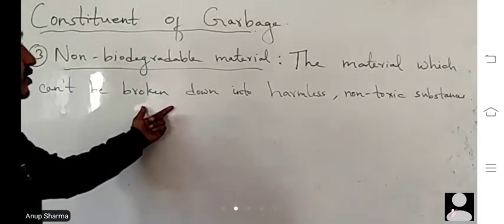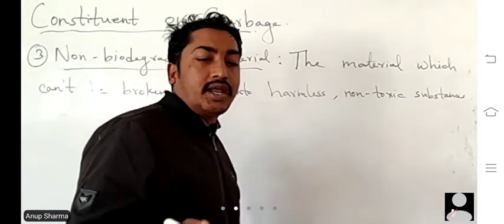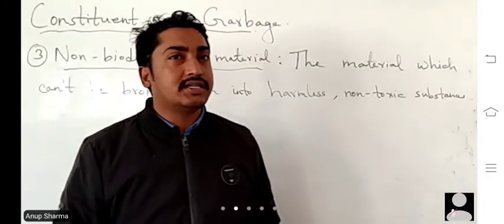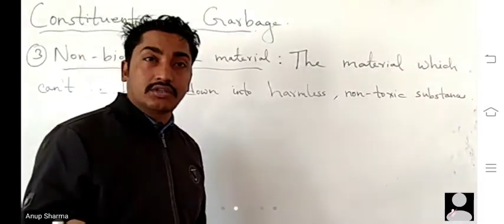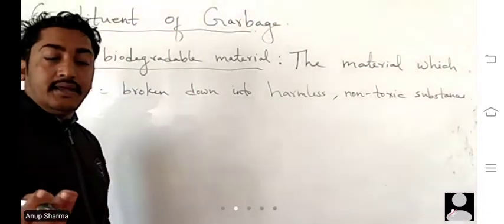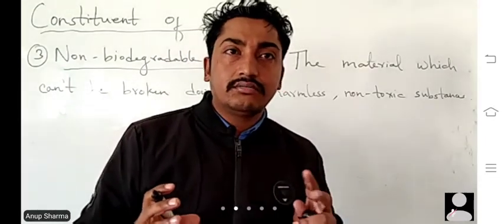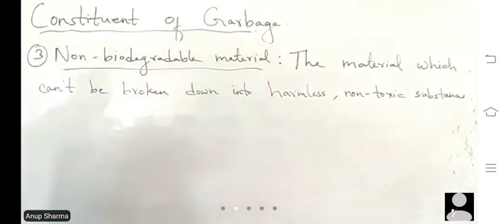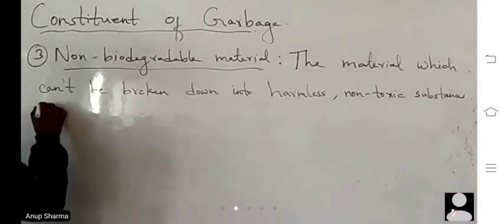Broken down means by various factors, by inorganic factors and by organic factors. That means biotic and abiotic factors. Abiotic factors means by the action of air, water. And biotic factors means by worms. That means decomposed by worms, by bacterial action even after long time.